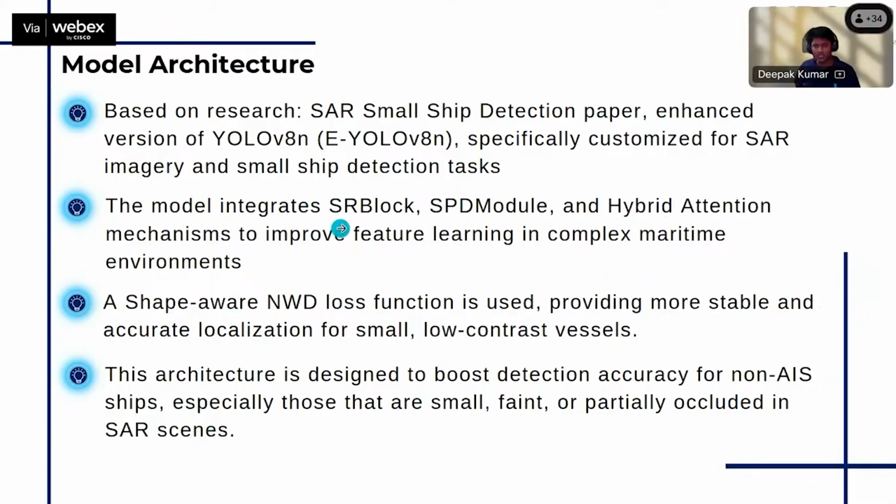The structure formulation is like the SR module, SPD module, and hybrid attention mechanism. These structures are used in that model to get the detection of small ships. This basically boosts the detection of SAR ships, which are in the SAR images.